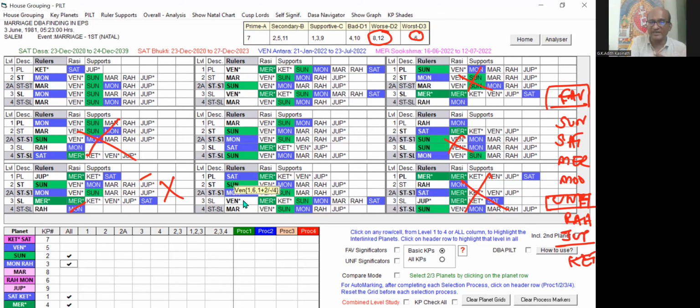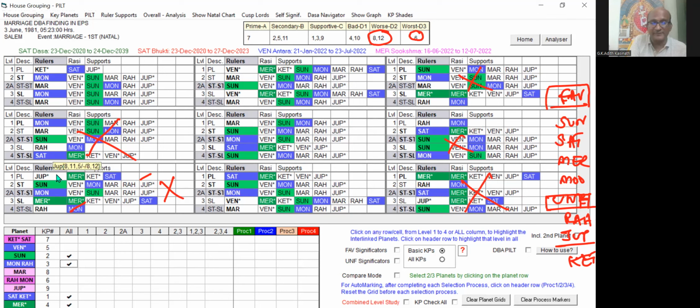It means the Venus planet, it is not a good key planet, but it is having the Mercury, Sun, Moon, and Saturn, which are the favorable key planets, in its supports. They are also ruling in the rulers. That way, these 3 consecutive levels have favorable key planets, and the third level also has the key planet in the supports, and the last level also. So only these 2 planets are having these favorable key planets in their important levels. So only these 2 planets can support the marriage in their Buddhi Lord and Antara Lord.